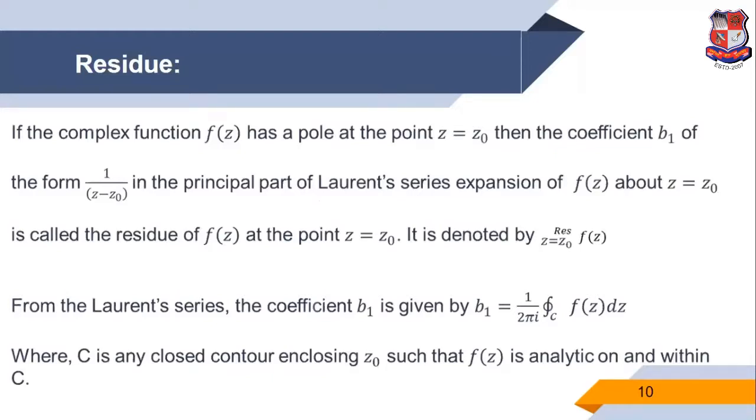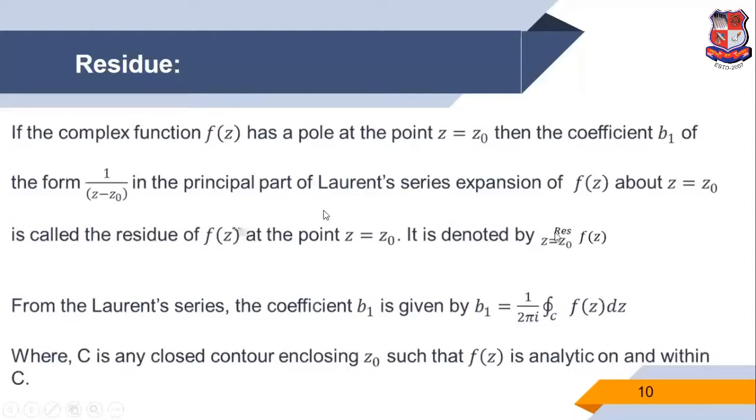So again I repeat, if the complex function f of z has a pole at the point z is equal to z0, after expansion of the function, the coefficient b1 of 1 upon z minus z0 in the principal part of the Laurent series of f of z is said to be the residue at the point z is equal to z0 of the function f of z.